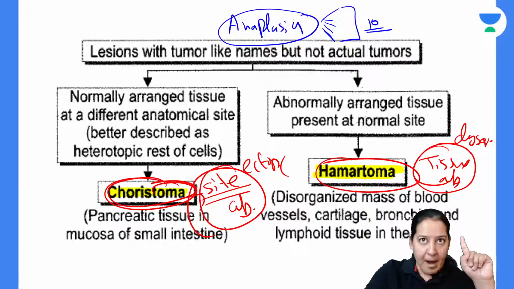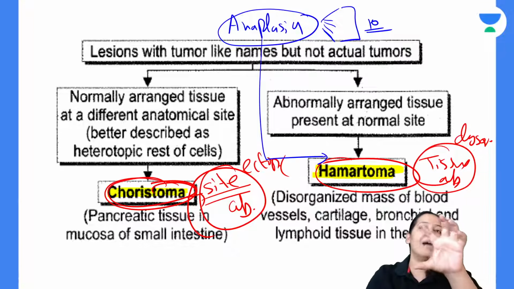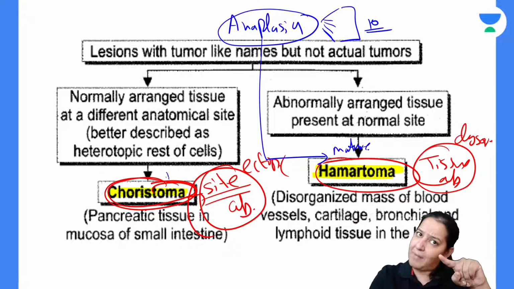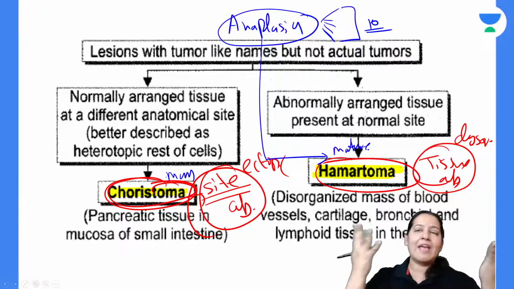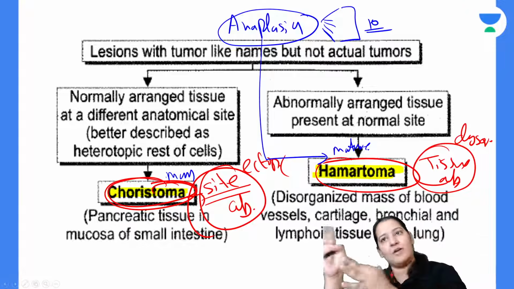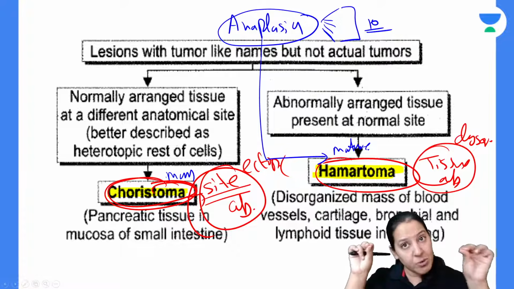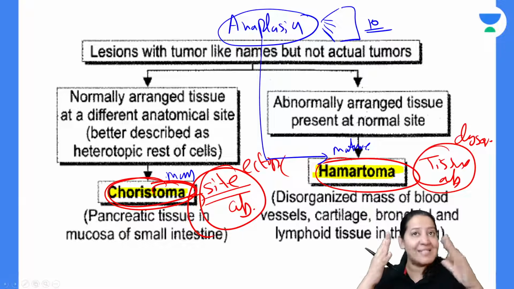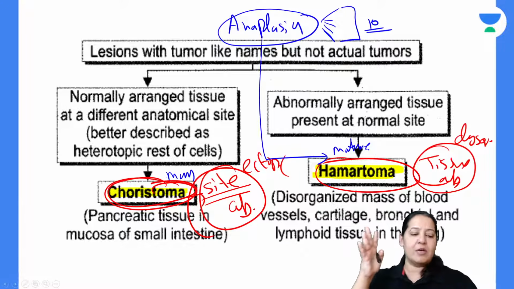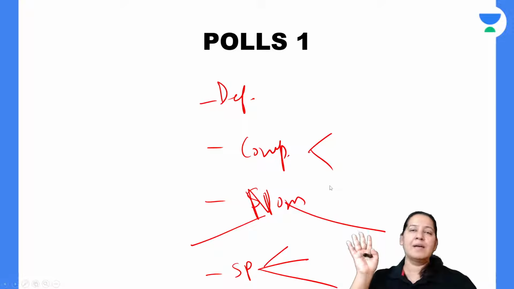Here, in hamartoma, you can ask the question, ma'am, it is a mass, why are you not saying it is a malignancy? The mass is mature. It is not anaplastic. In choristoma there is a mass too, but the site is abnormal and the tissue is absolutely normal. I cannot call normal tissue a malignant tumor. If you make a slide of normal tissue and a slide of malignant tissue, the microscopic features are different. Here the cells are not neoplastic cells, not cancer cells. Here the cells are normal. You got my answer, Z?